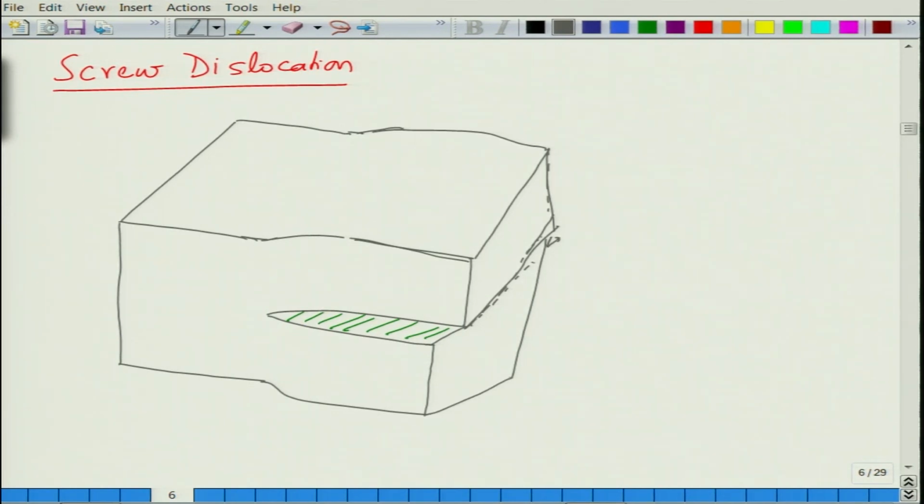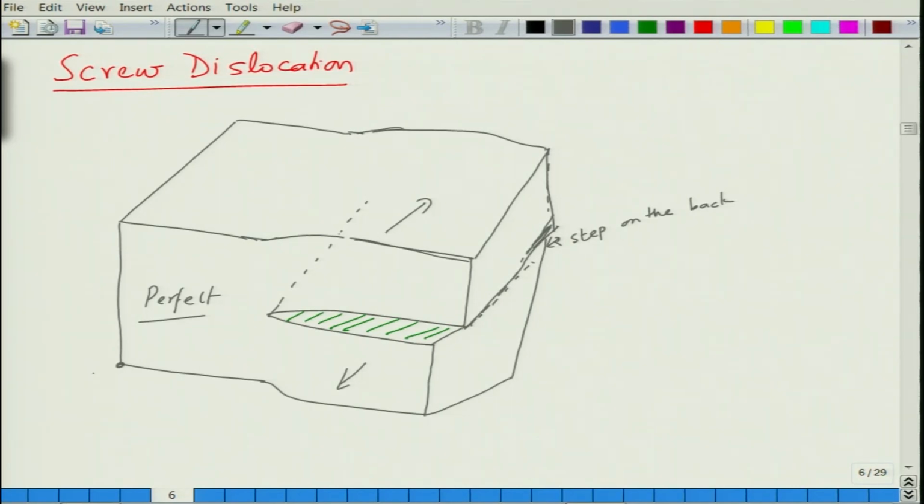So, you create a step here, this is the step on one side. This is the step that you create on the front side, this is the step you can create on the back side. So, basically what you have done is you have moved this half of the crystal with respect to this half of the crystal along this. So, this would be the dislocation line passing through the crystal. This is perfect crystal, and this is where you have created the dislocation.